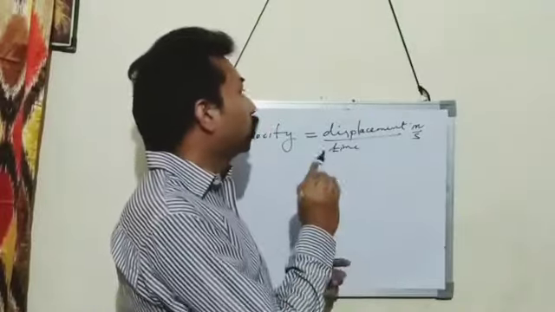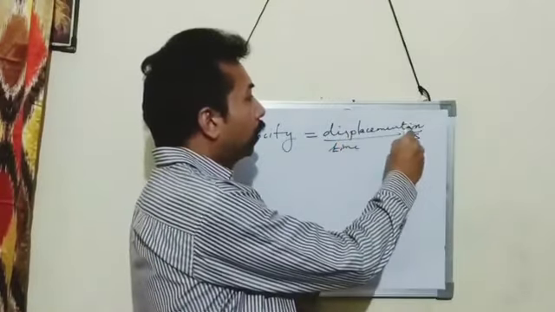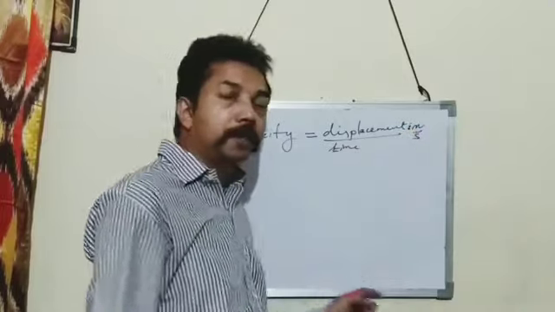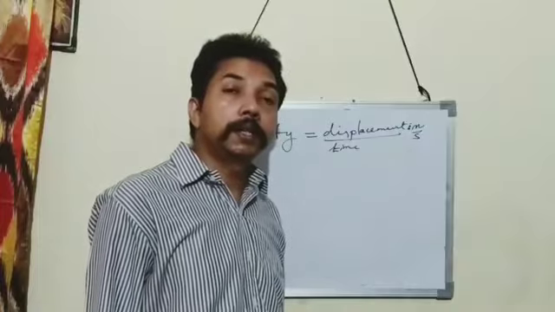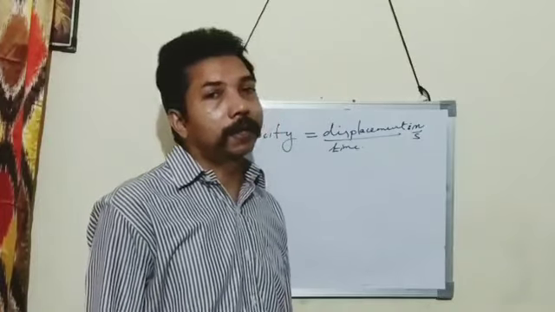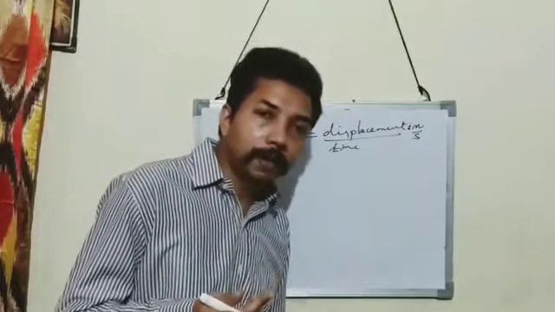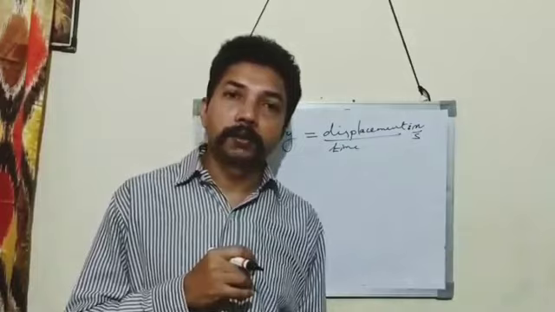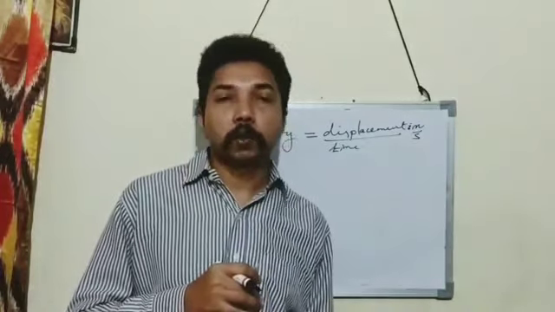Then CGS unit. CGS unit of displacement is centimeter and time is second. So CGS unit of velocity is centimeter per second. The velocity is a ratio of displacement to the time taken. SI unit is meter per second and CGS unit is centimeter per second. And it is also a vector quantity.